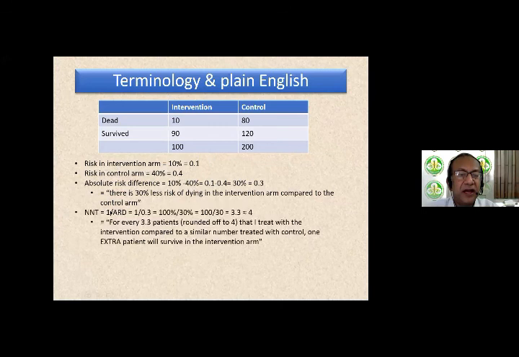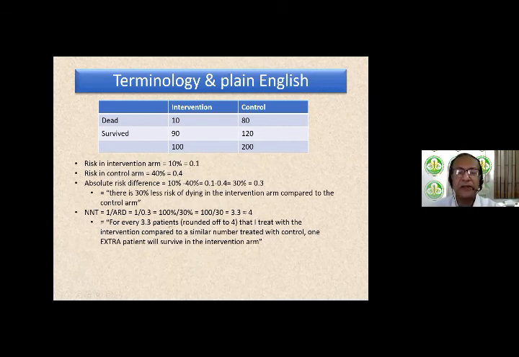What is number needed to treat? I had told you it is 1 upon the absolute risk difference. That means 1 upon 0.3, which is the same thing as saying 100% divided by 30%, or 100 by 30, which is 3.3, which you normally round off to the closest upper integer. So for every 3.3 patients, we say rounded off to 4.